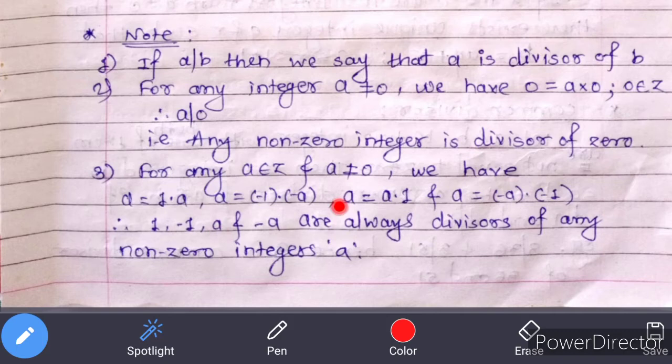And last, a can be expressed as a is equal to minus a into minus 1. And here a is multiple of minus a. So again by definition of divisibility, minus a is also divisor of a. So 1, minus 1, a and minus a are always divisors of any non-zero integer a.